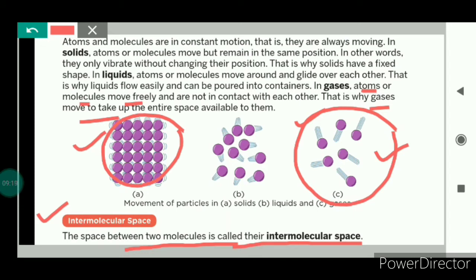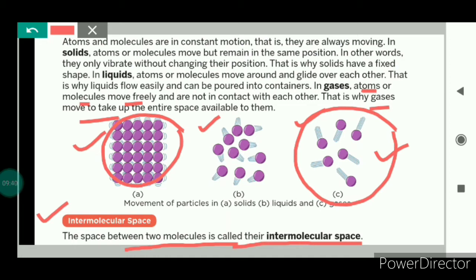But in liquids, the space is more. The intermolecular space in liquids is more as compared to solids. But in gases, the intermolecular space is very large as compared to solids and liquids.